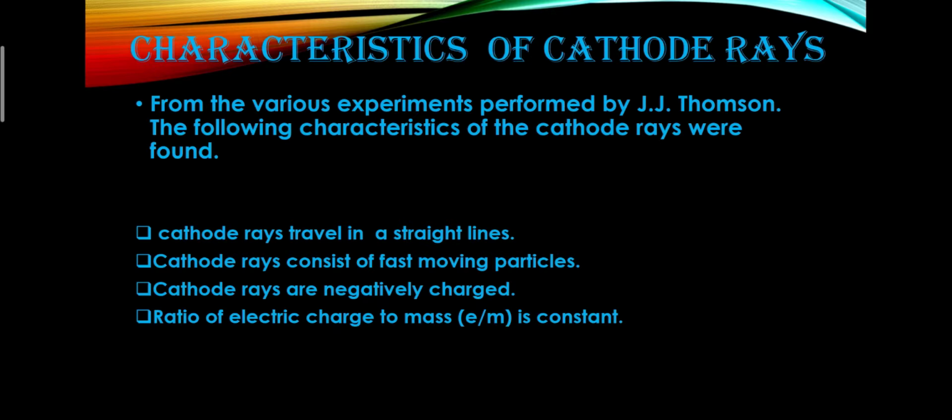Let me explain it to you simply: whenever one positive and one negative plate are placed near the tube, these rays will travel towards the positive charge. So they show deflection towards the positive charge. It means, as we know, that opposite charges attract each other. So this shows that the cathode rays contain negatively charged particles, and these particles are termed as electrons. With this it was found that all matter or atoms contain negatively charged particles, or electrons.